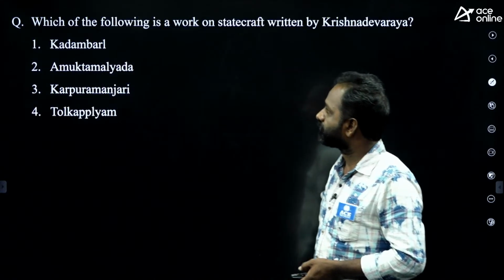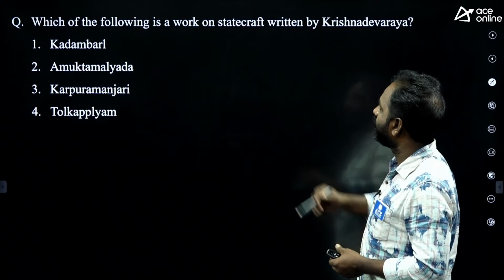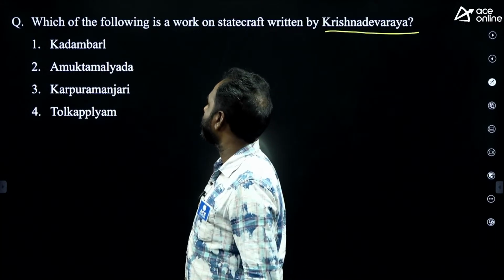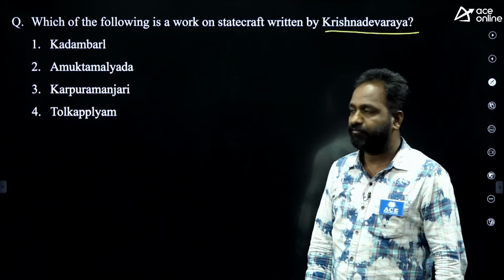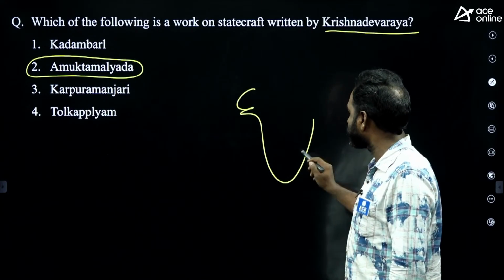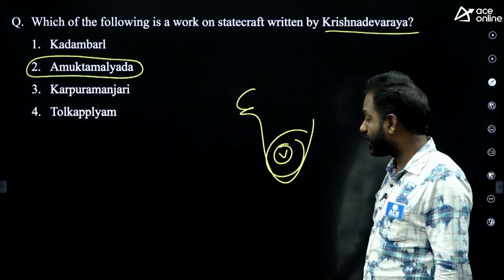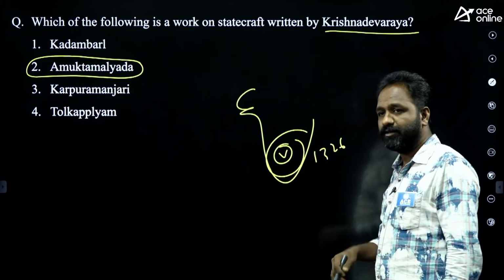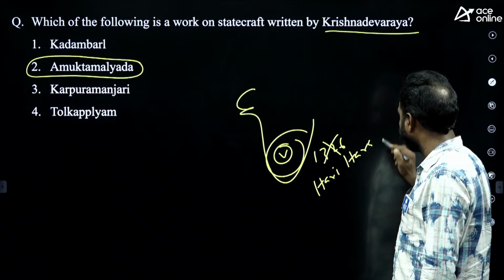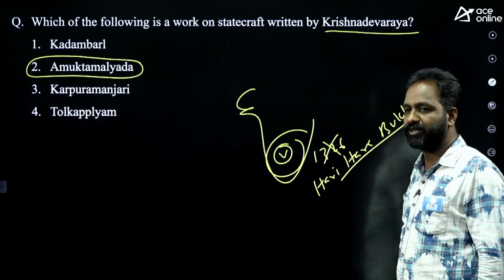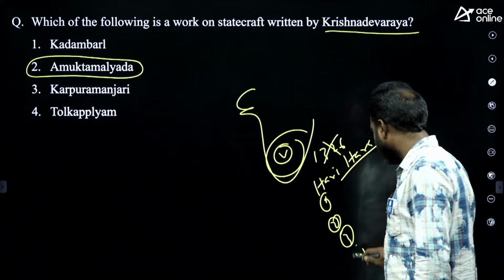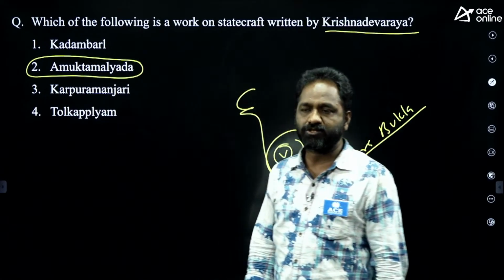Rajapala, Anandapala, everybody. Which of the following is a work of statecraft written by Sri Krishnadevaraya? Four options were given: Kadambari, Amuktamalyada, Karpuramanjari, Tolkappiyam. Amuktamalyada was written by Sri Krishnadevaraya. He belongs to the Vijayanagara Empire, founded in 1326 by Harihara and Bukka Raya, two people who founded it. In the Vijayanagara Empire there are four dynasties: Sangama, Saluva, Tuluva, and Aravidu.